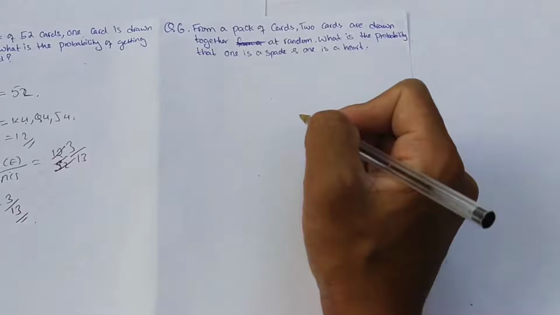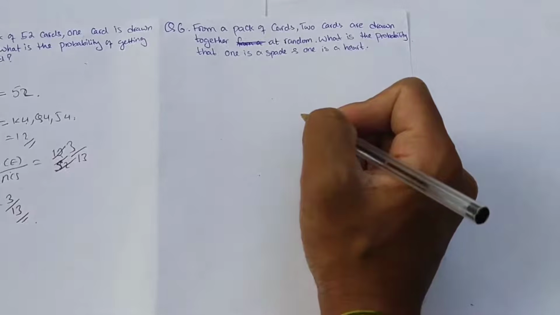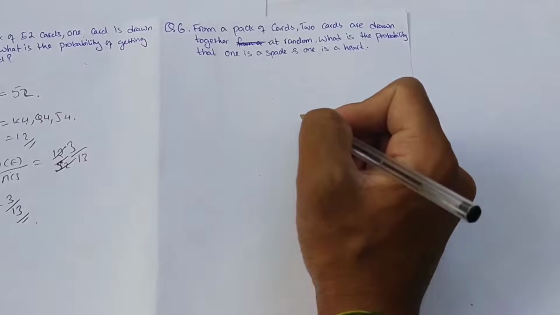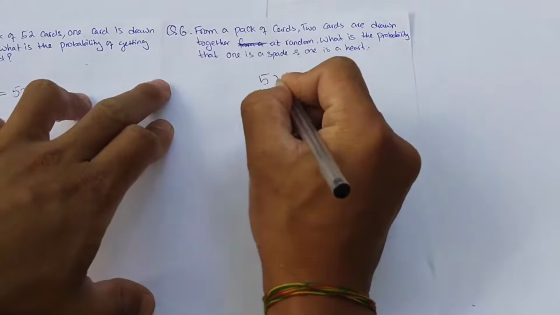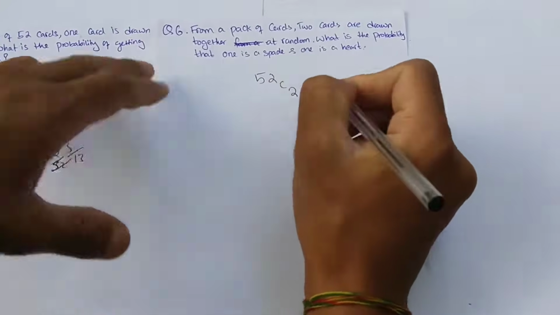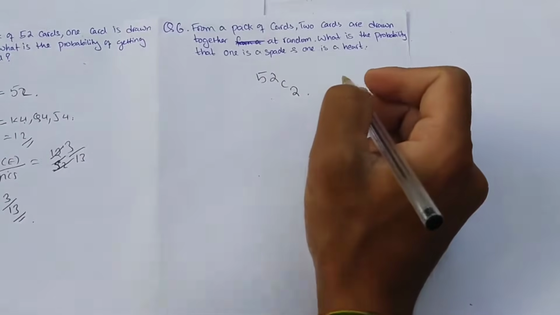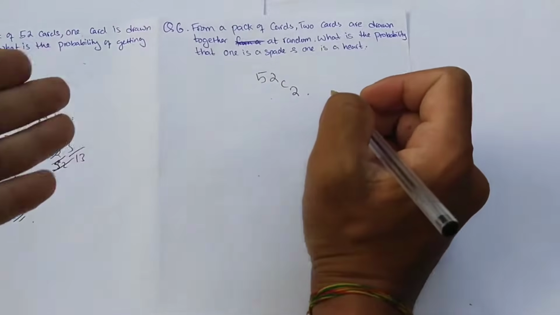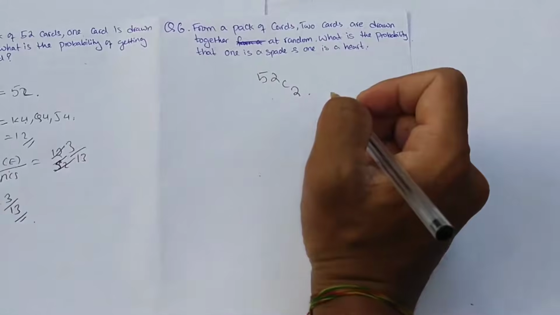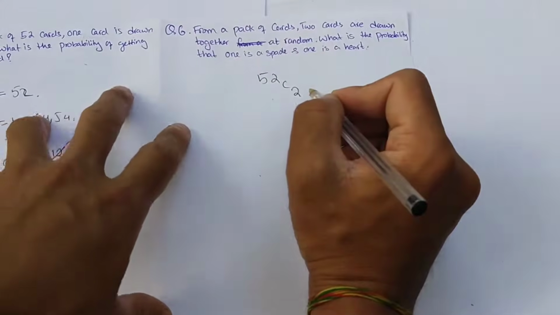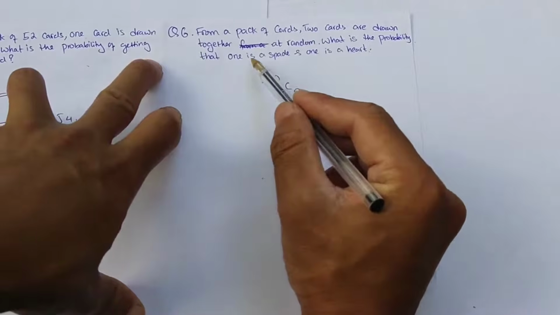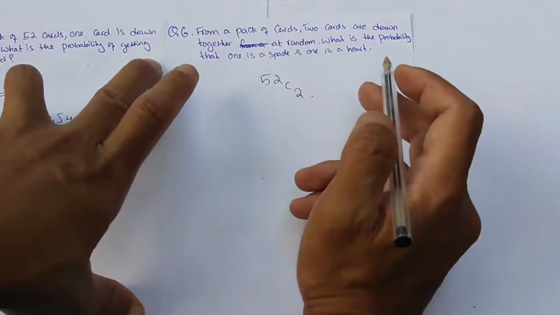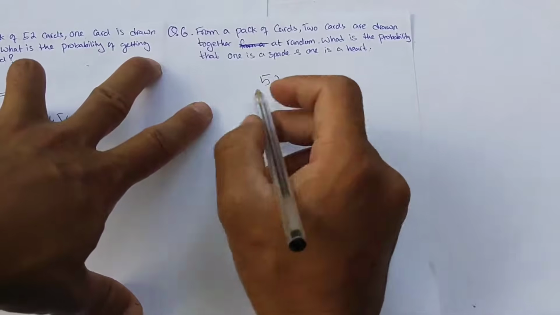From a pack of 52 cards, 2 cards are drawn together at random. We are going to draw 2 cards at random, so again we have to take the help of combinations. 52C2 is the number of ways to draw 2 cards. What is the probability that one is spade and one is heart?